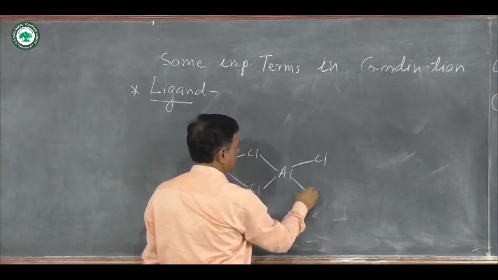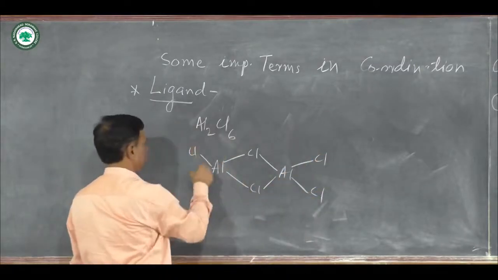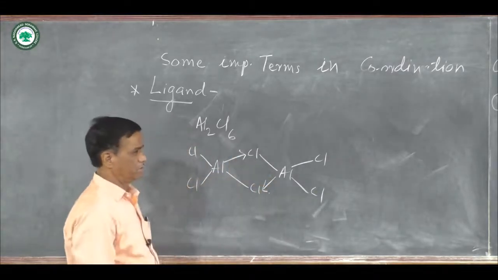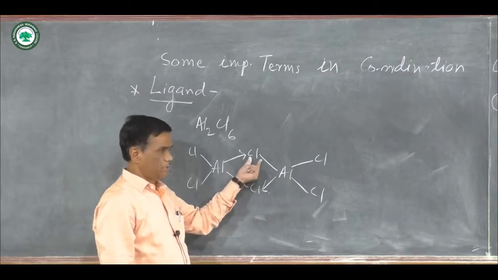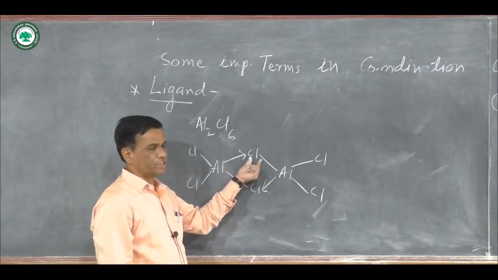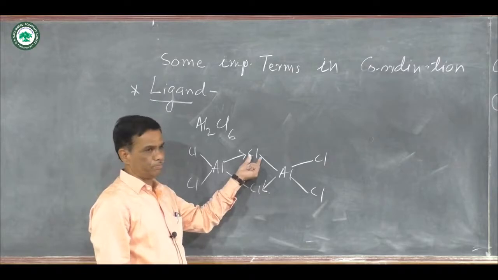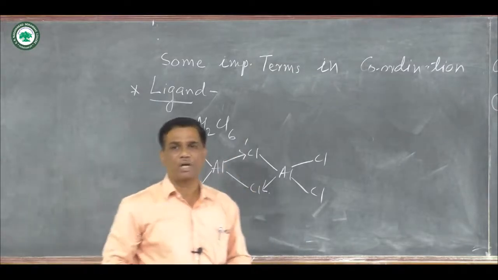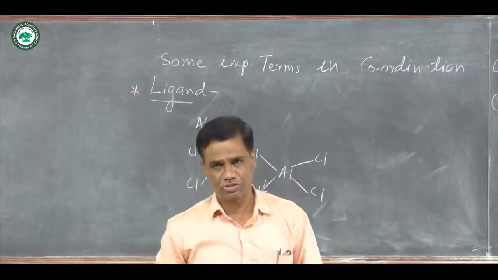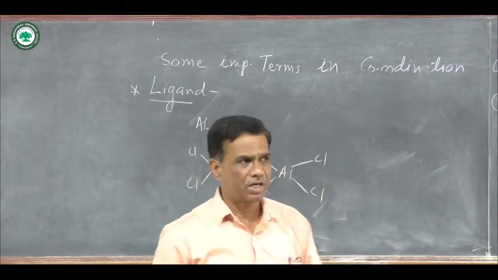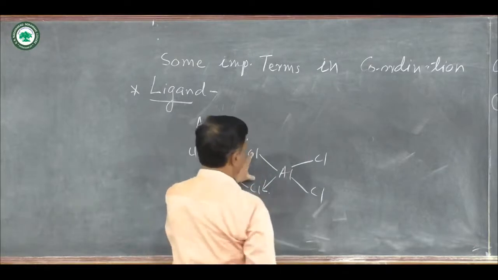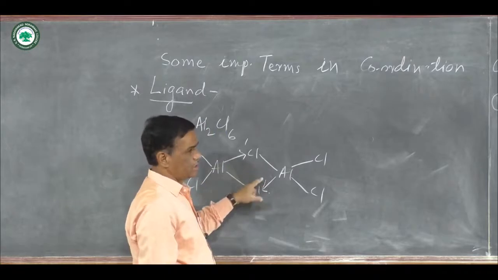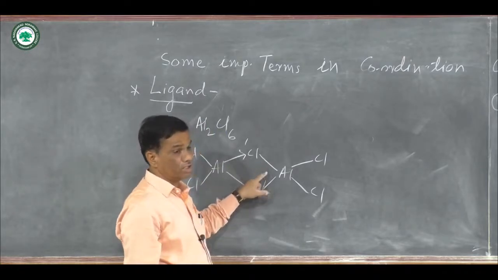Here is a Cl, and this type of bridging occurs, and at that time the chloride ligand acts as a bridge, therefore it is called a bridge ligand. A second example is the formation of diborane, B2H6. It is also a dimer, and there are two hydrogen bridges between the two borons, and these ligands are at that time known as bridge bonding ligands.